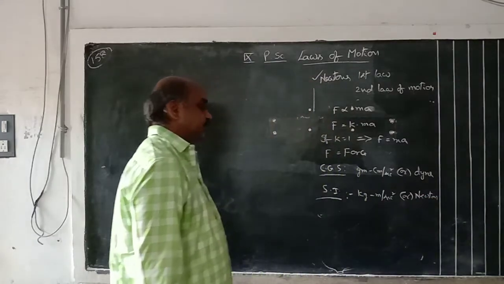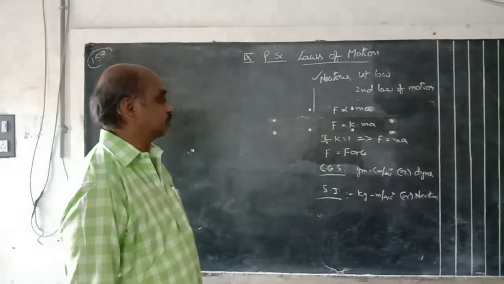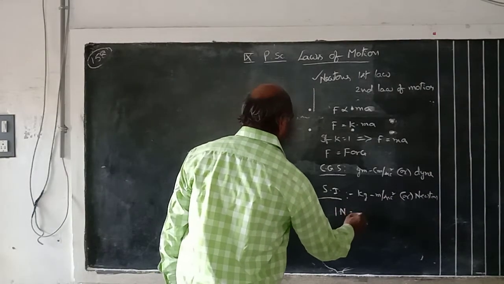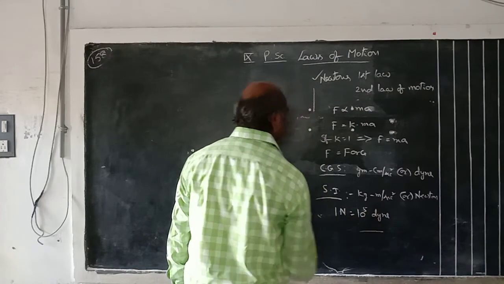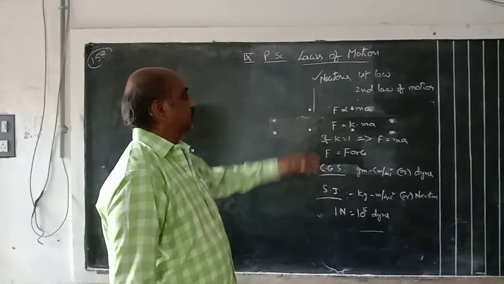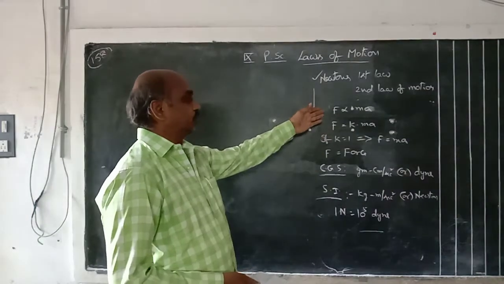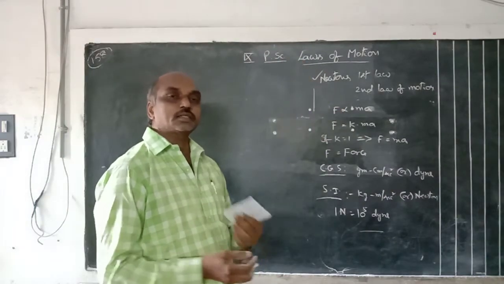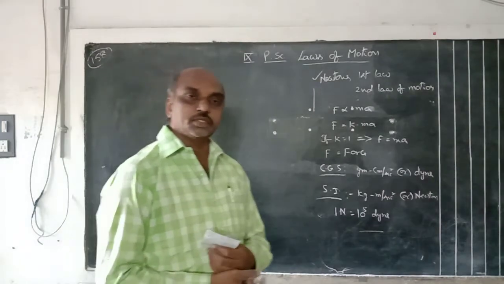These are the CGS and MKS or SI units of force. 1 Newton is equal to 10 power 5 dyne. Here, Newton's second law means the force is directly proportional to the product of mass and acceleration. That means the product of mass and rate of change of velocity.